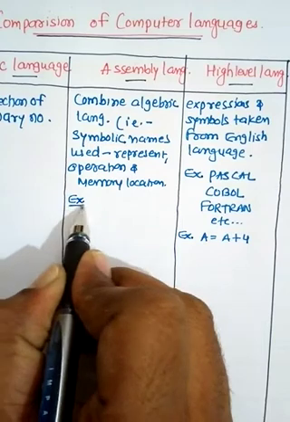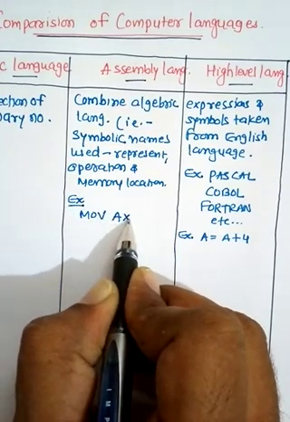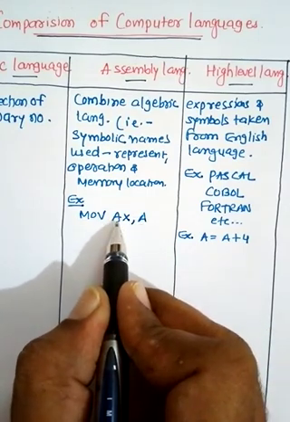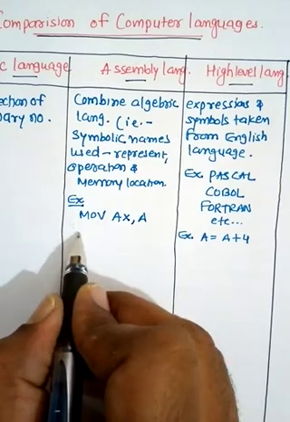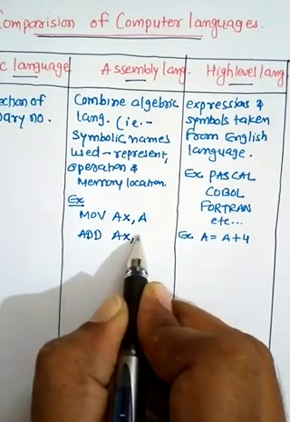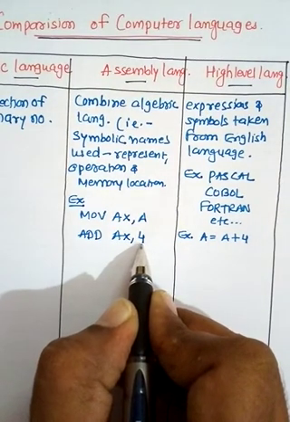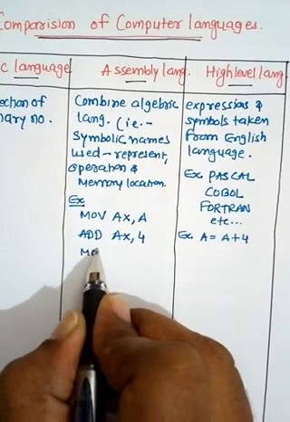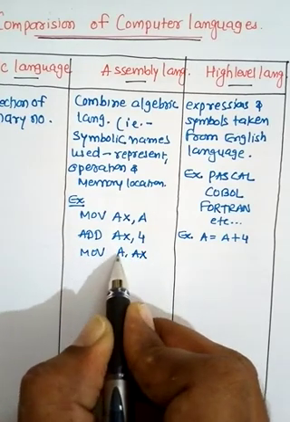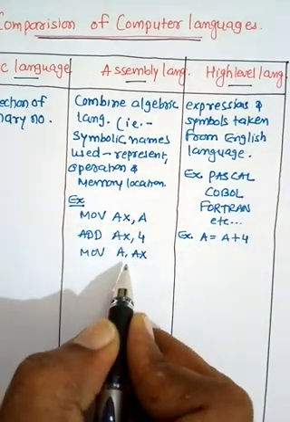This example will be converted here as move ax comma a, so the data a will be moved into ax. This will be a small program. Then we can also use add ax 4: whatever data is in ax, you add 4, and then move the result in ax into a. This operation is also written in assembly language this way.